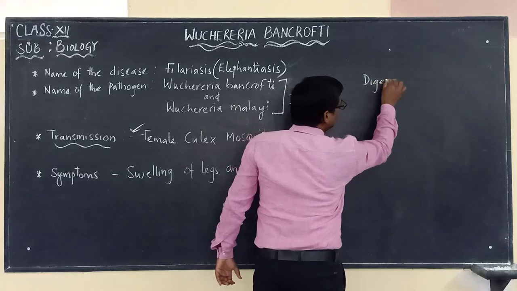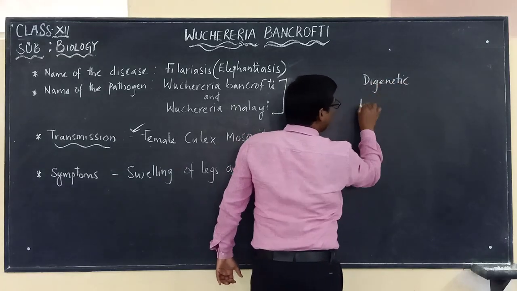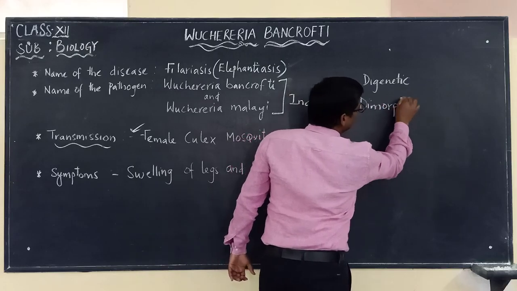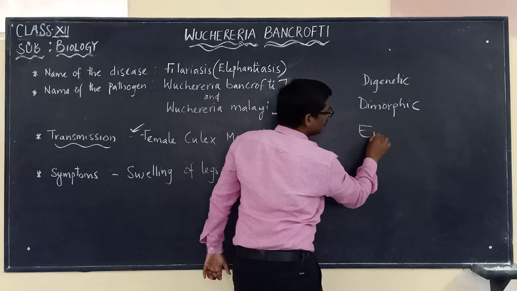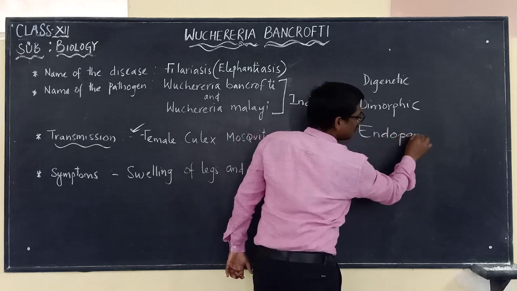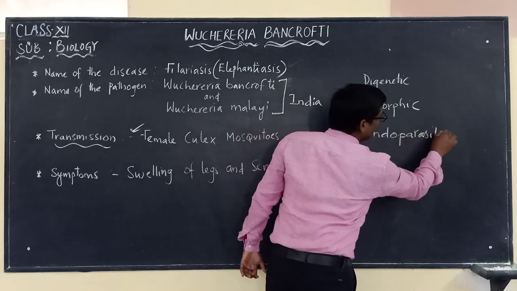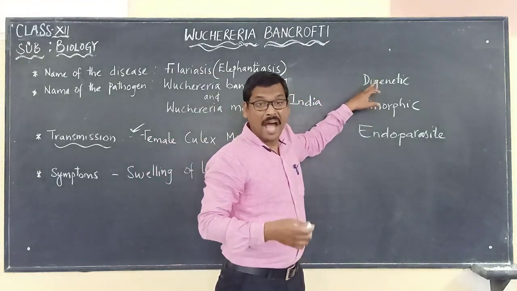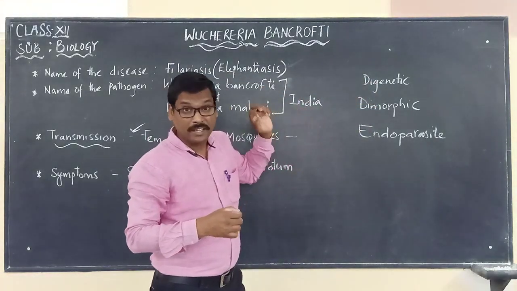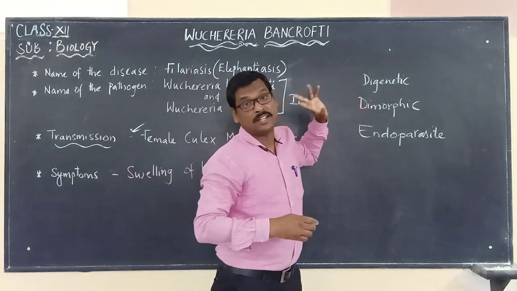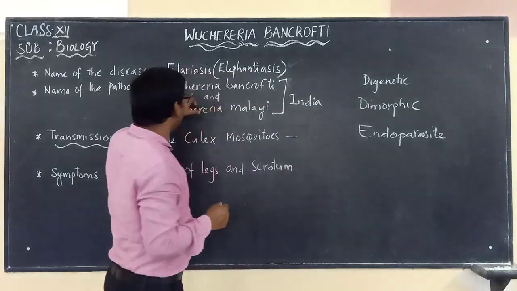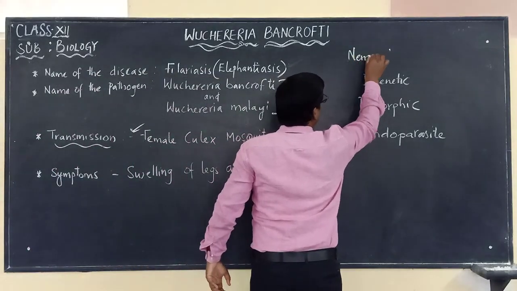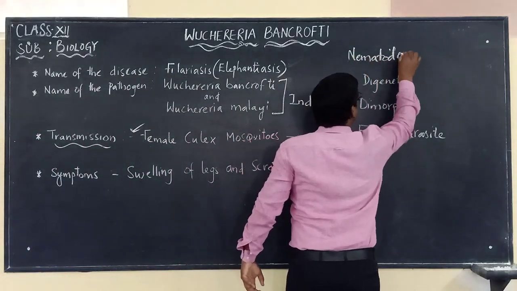It is digenetic. It is dimorphic. Okay, it is dimorphic, and it is an endoparasite. It is an endoparasite, and here you know already the word digenetic. Unlike Ascaris, this is digenetic. This organism, Wuchereria bancrofti, also belongs to the phylum Nematoda.